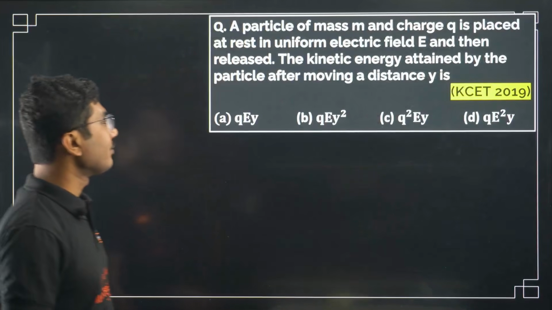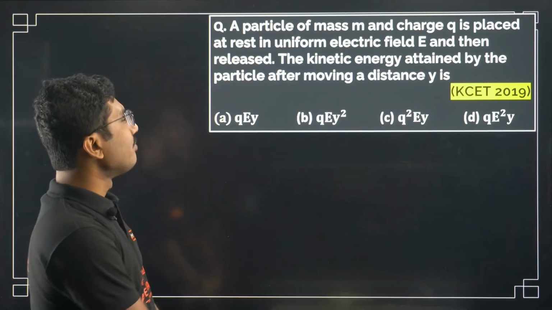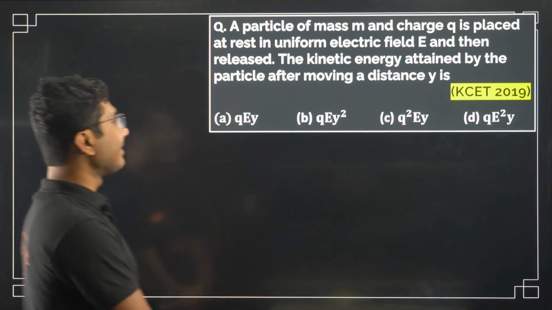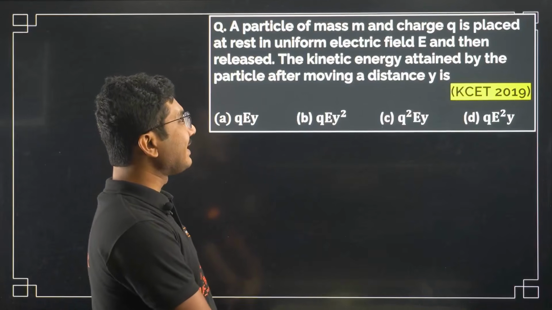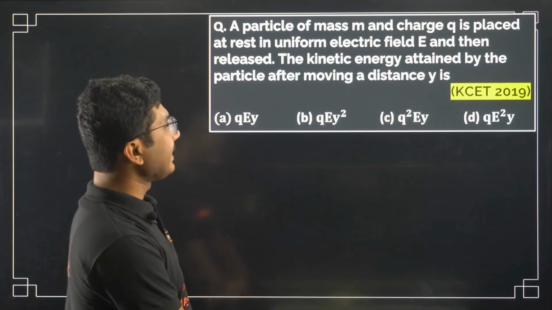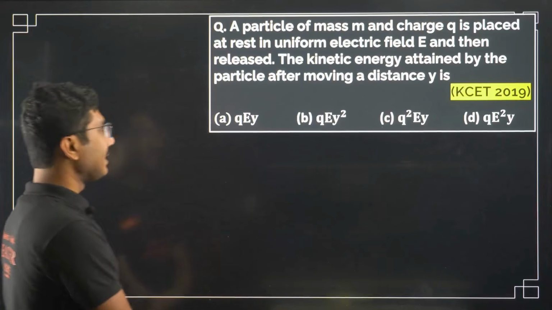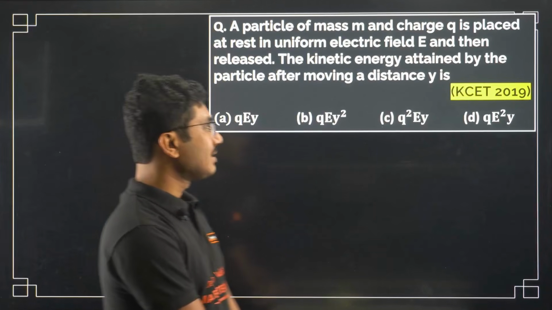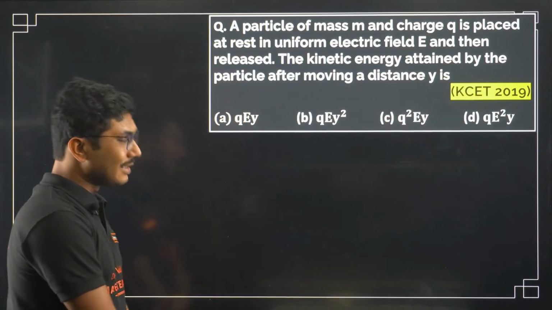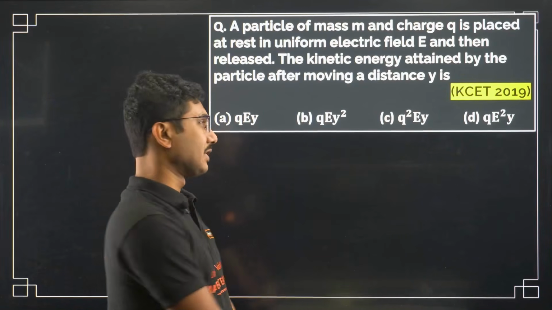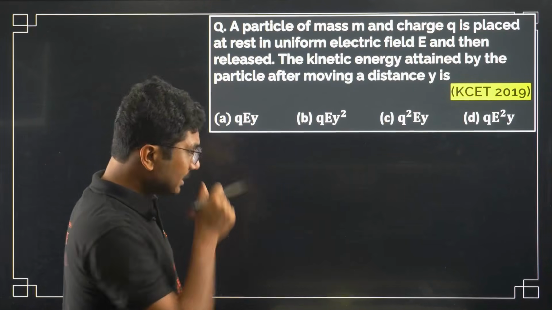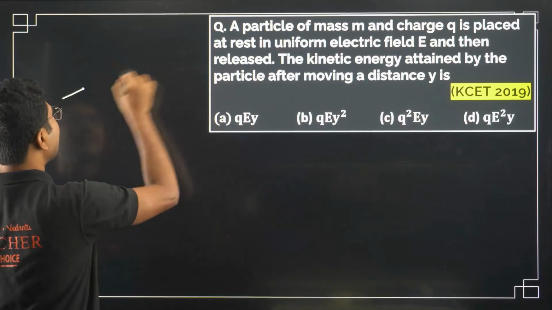Now let's see one question. A particle of mass m and charge q is placed at rest in a uniform electric field E and then released. The kinetic energy attained by the particle after moving a distance y is. This is a slightly older KCET question, but even this is a very relevant question. So let's see what the question talks about. First we have a uniform electric field.